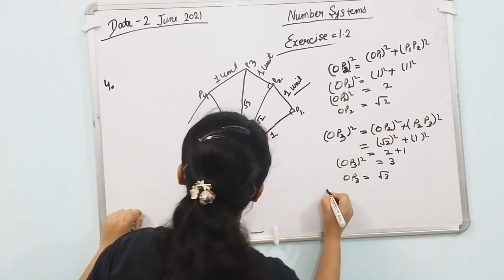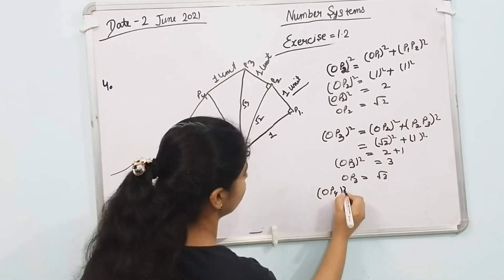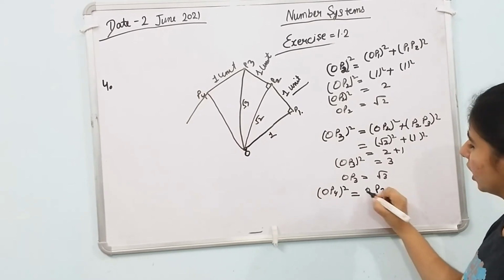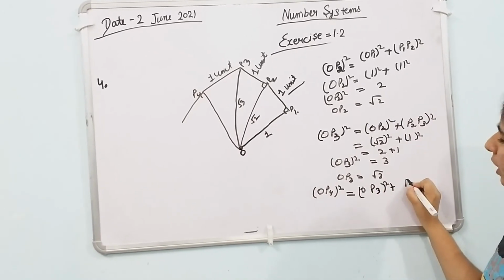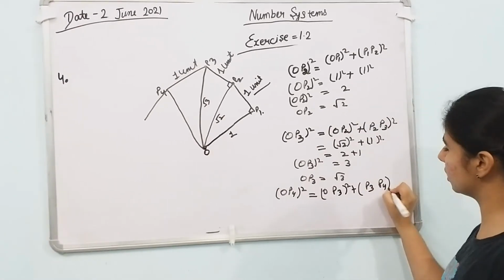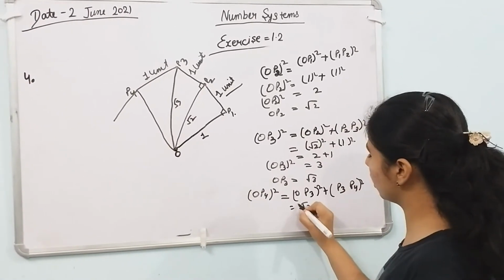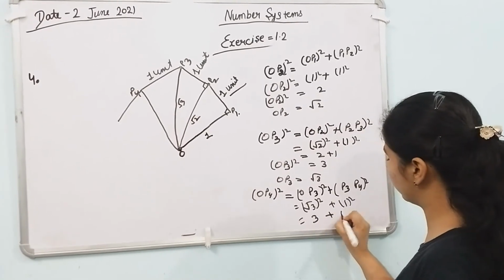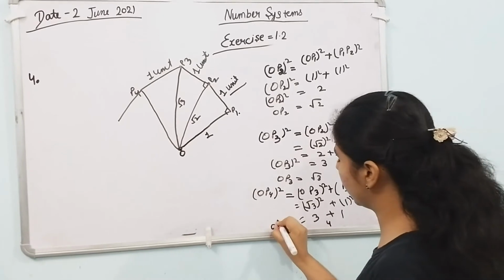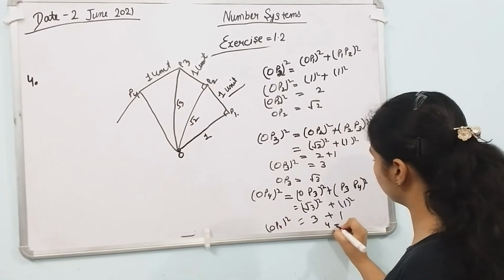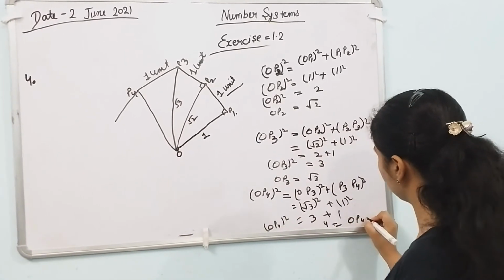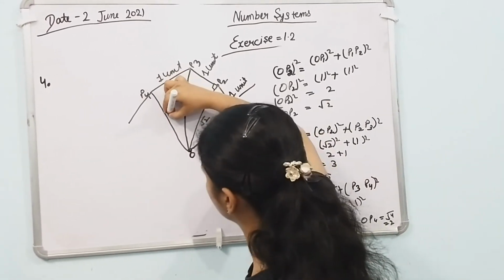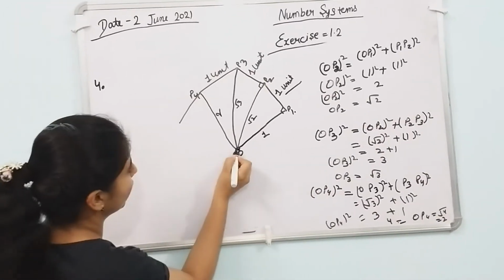This line OP4 whole square equals OP3 whole square plus P3P4 whole square, equals root 3 whole square plus 1 whole square, 3 plus 1, 4. OP4 whole square, OP4 equals under root 4, 2. This line is 2. Now we construct a